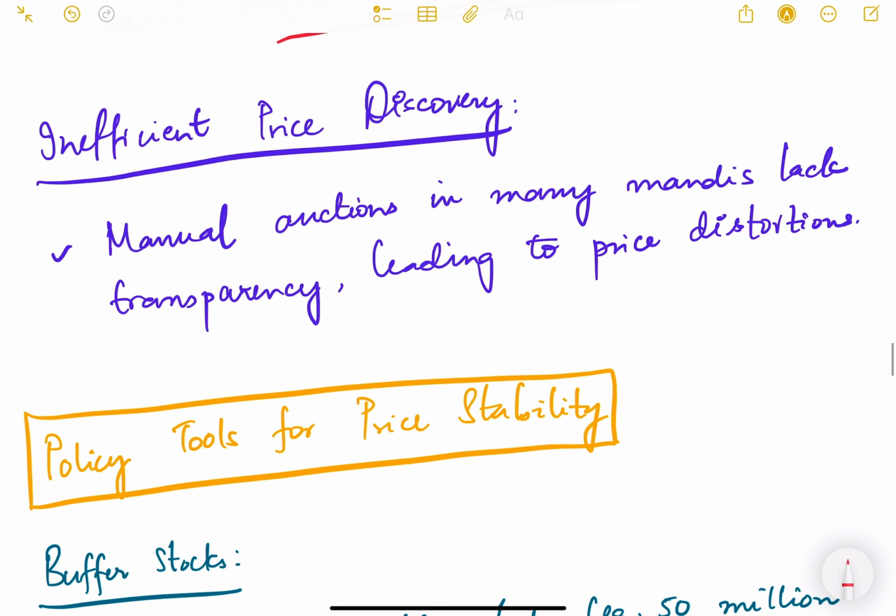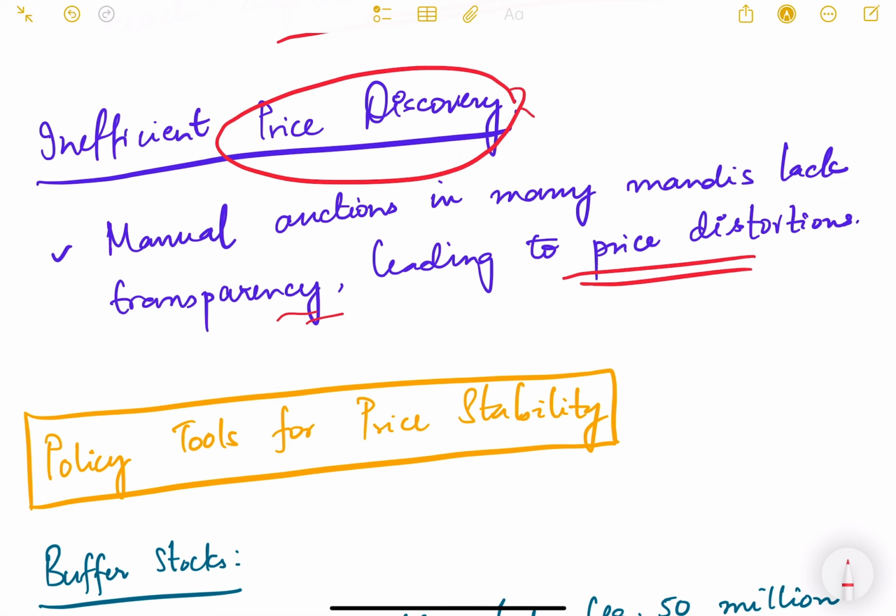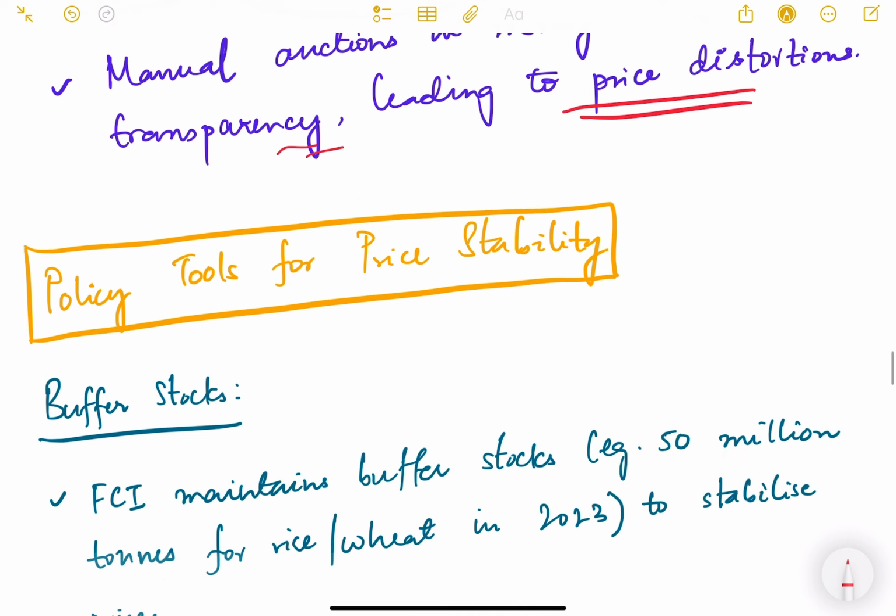Then inefficient price discovery. Another problem, manual auctions in many mandis lack transparency, leading to price distortion. So there is no digital system, the system is not so transparent, and as we know, with collusion and cartelization the traders manipulate prices and they do manual auctions. So farmers don't have the capacity to actually see whether these prices are the true prices and whether the price discovery is efficient or not. So that is a problem.